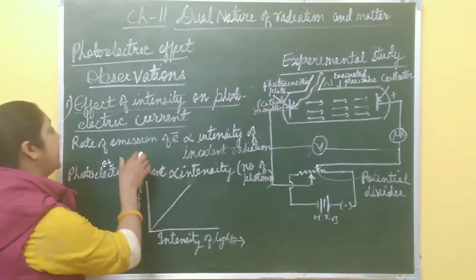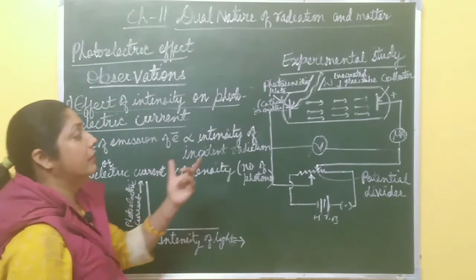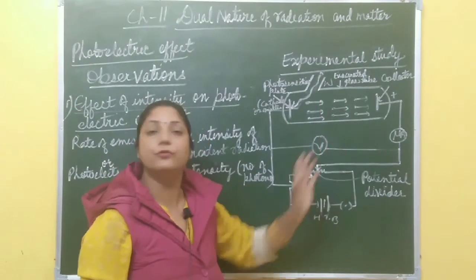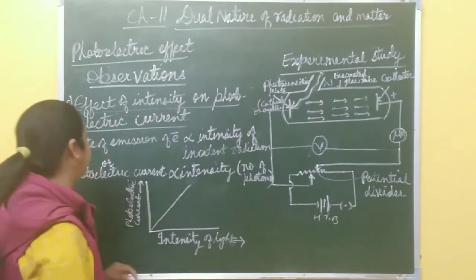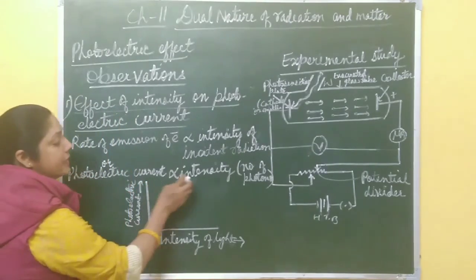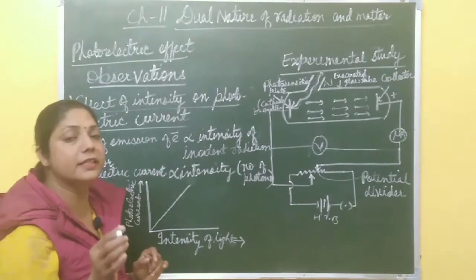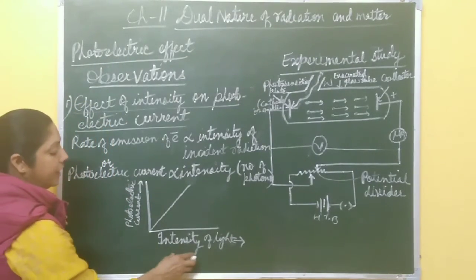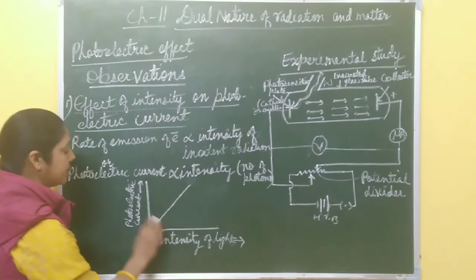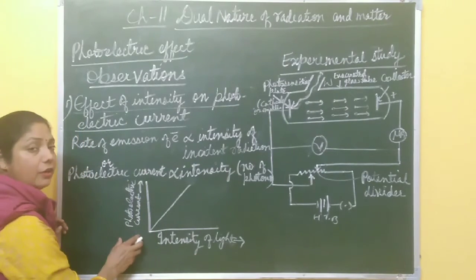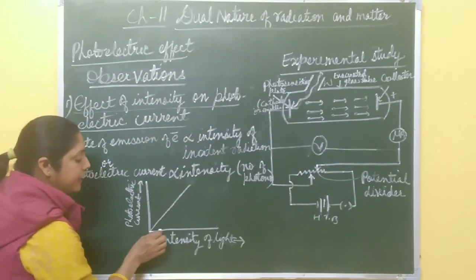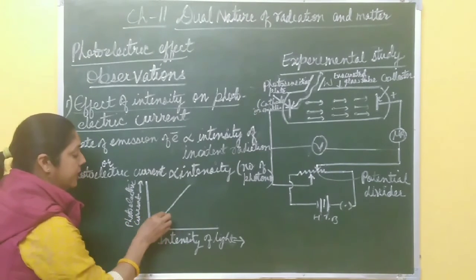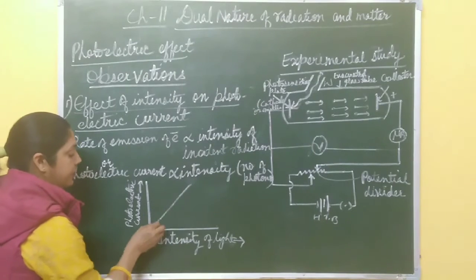And you know, a higher rate of emission of electrons means a greater number of electrons flow through this circuit, and so the photoelectric current produced in the circuit is higher. It means photoelectric current is directly proportional to the intensity of incident radiation. So a graph is plotted between the intensity of light along the x-axis and photoelectric current along the y-axis. If you increase the intensity, the photoelectric current also increases. So the graph is linear, starting from the origin. The graph is like this one.